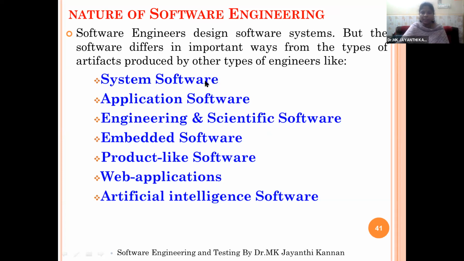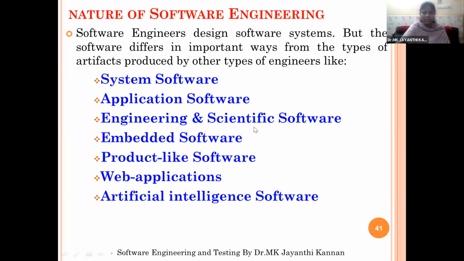It is mainly created for device drivers, and the programs which are created to create any application package are called system software. They are using system softwares like C, C++, or Java, the core programming languages. We can create any application package. So that is called system software. And application software means the softwares which are created for any particular application. Say it may be a hospital management system, an airline reservation system, a supermarket billing system, or an online shopping system. Those are the softwares which are created to fulfill some application need.